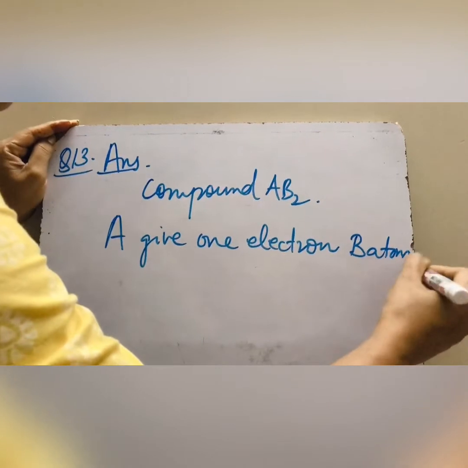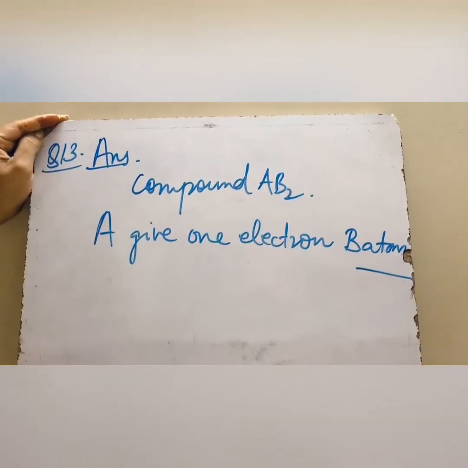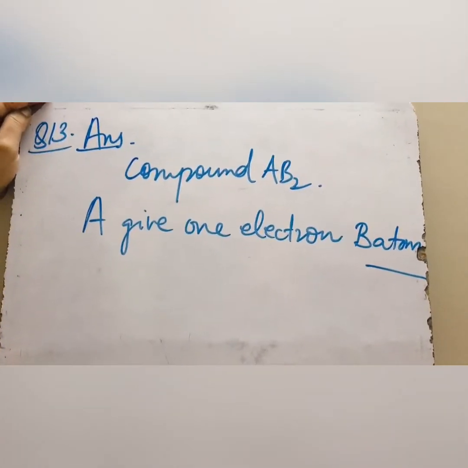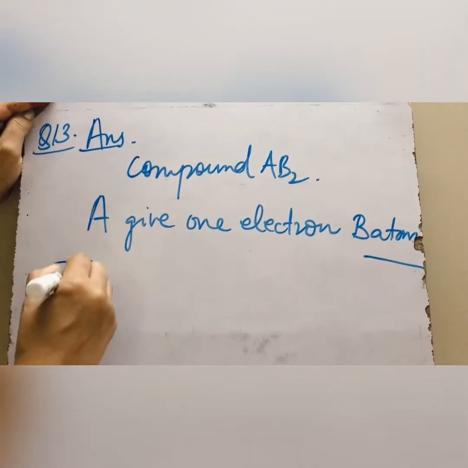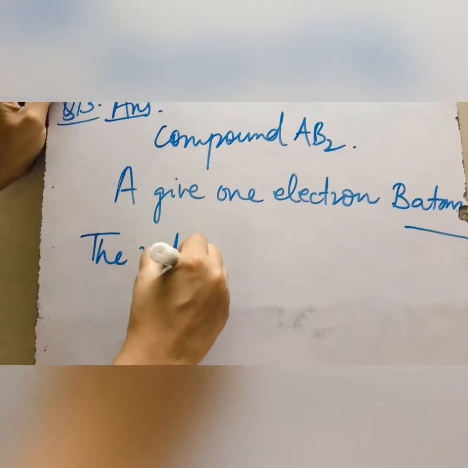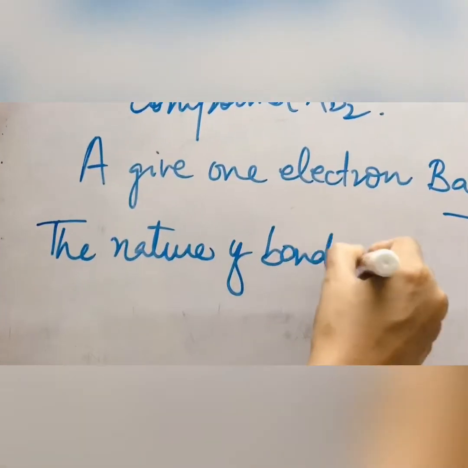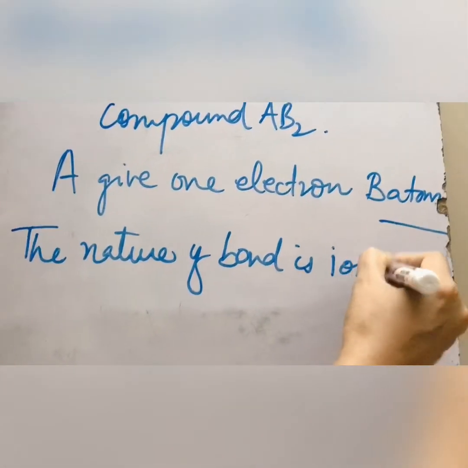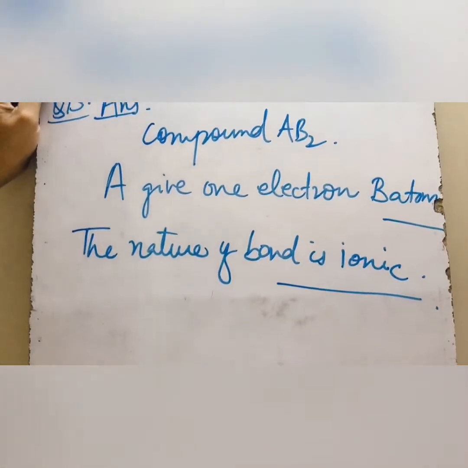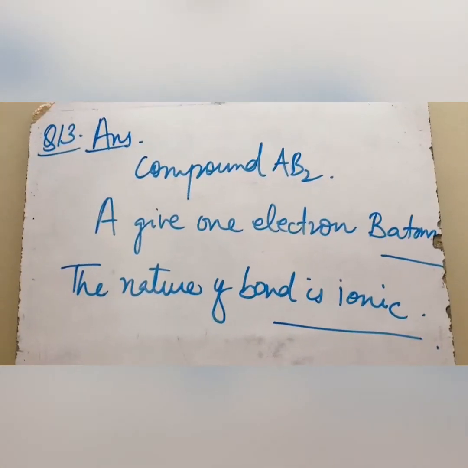That means the change took place due to the transfer of electrons. Therefore, the nature of the bond is ionic. We need to be very specific about it, students.